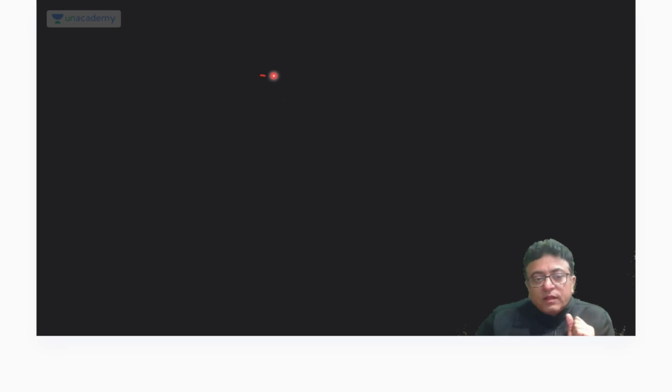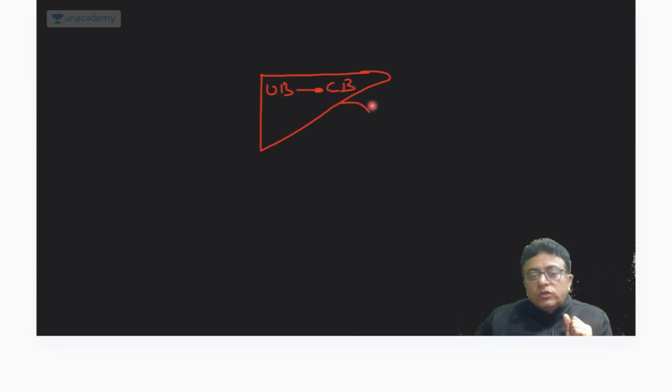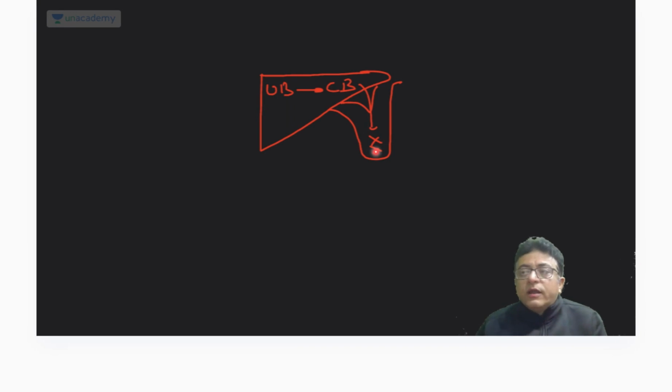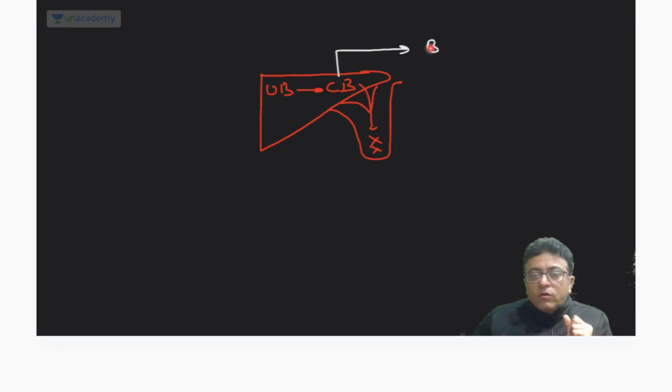Now see, this is the liver. This is unconjugated bilirubin, which converts into conjugated bilirubin. Now there is biliary atresia. This conjugated bilirubin will not be able to go into the gut. Listen carefully: this conjugated bilirubin spills into the blood.